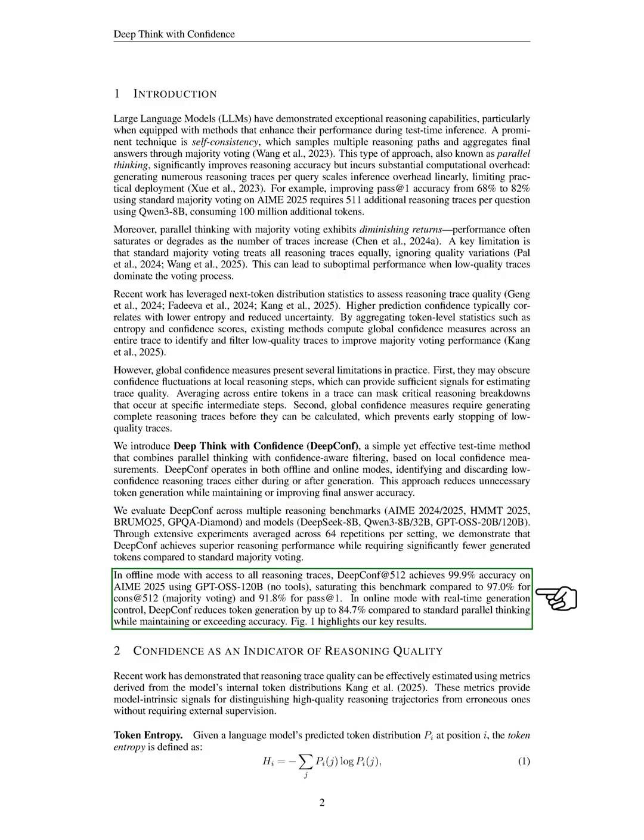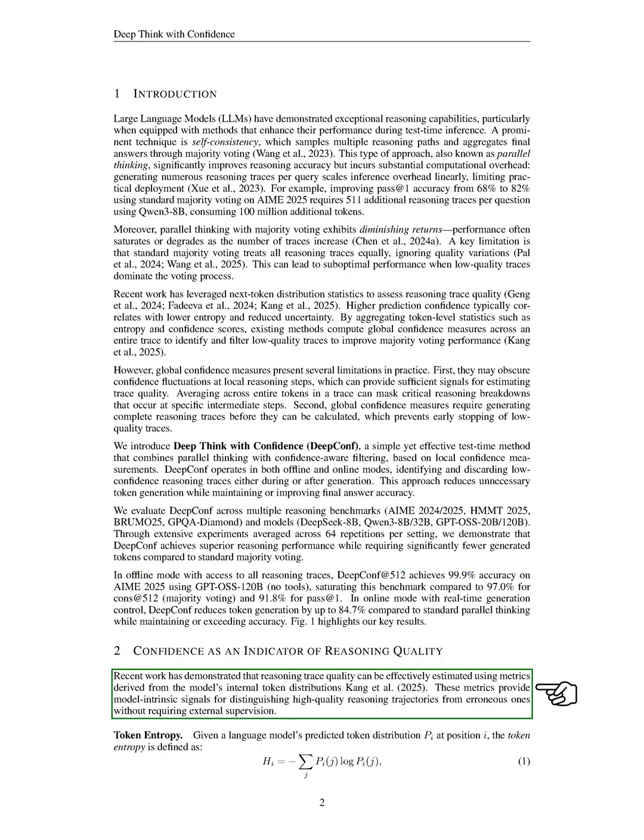In offline mode, DeepConf reaches an impressive accuracy of 99.9% on a benchmark using a specific model, outperforming traditional majority voting methods. In online mode, DeepConf can cut token generation by up to 84.7% while maintaining or exceeding accuracy.